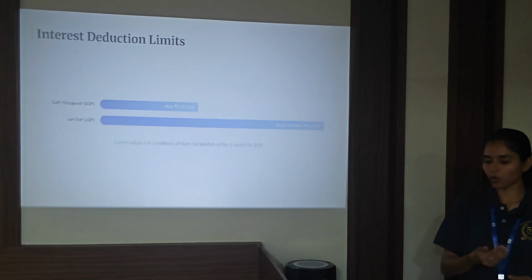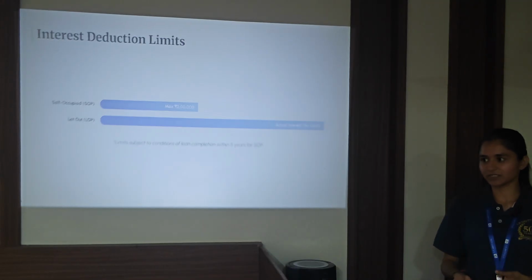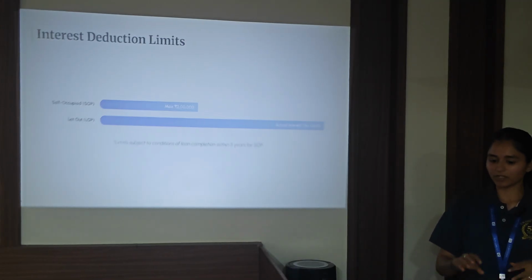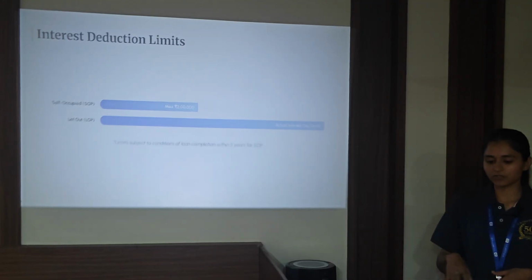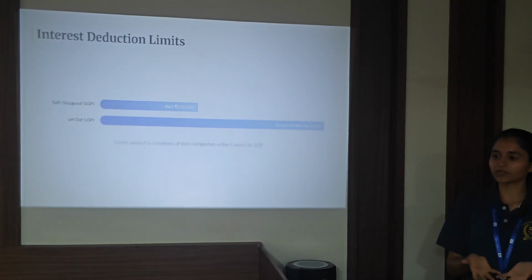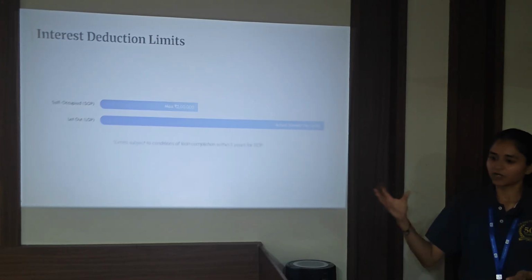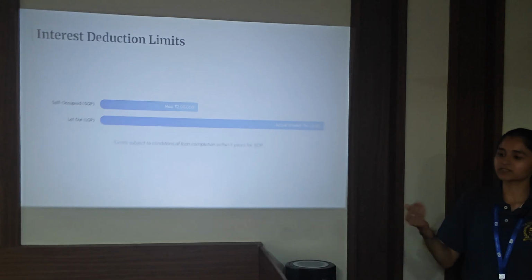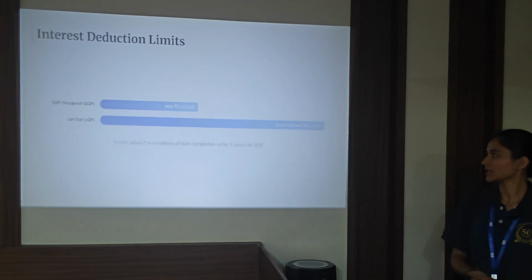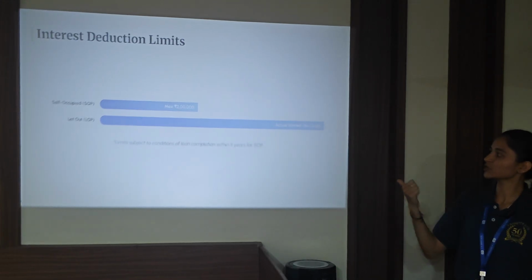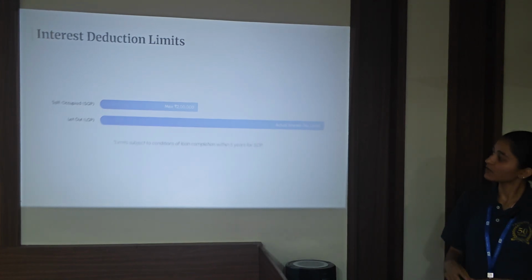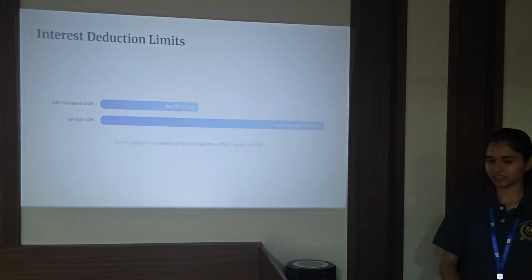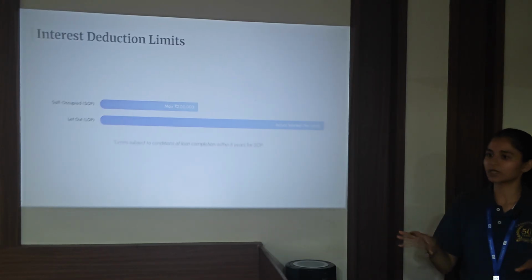If the whole actual interest were given as deduction, it would become a loss to the government, because with a nil annual value for a self-occupied property, giving the whole actual interest as deduction would result in a negative house property income, which, when clubbed with all other heads of income, would bring down the total income, reducing the taxes we pay on the income. So, interest deduction on self-occupied properties is limited up to 2 lakh. Next, for let-out property, actual interest is given as deduction. Why? Because here the income is earned.